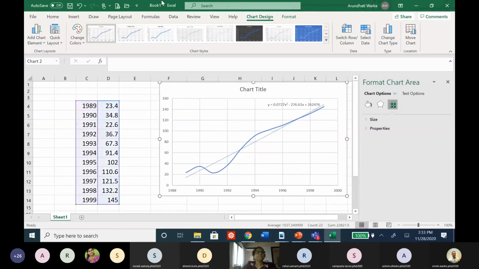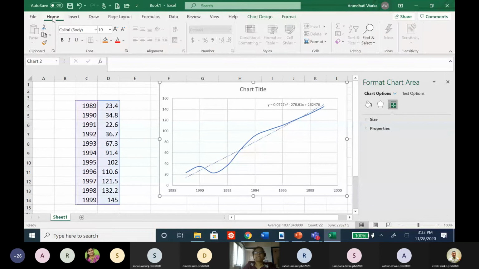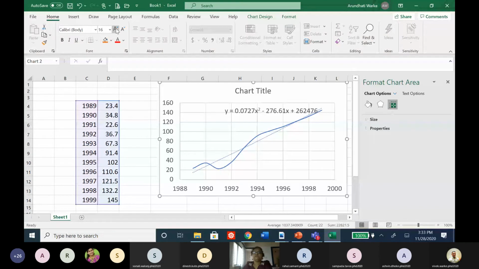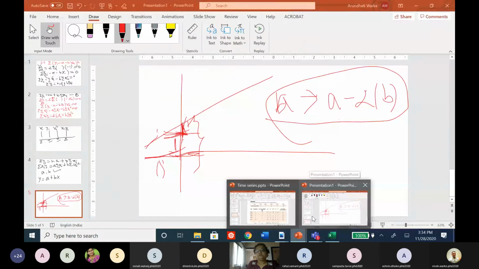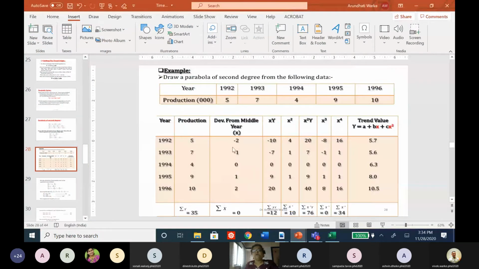Can you see the equation? Yes, ma'am. This is a second degree equation. Ma'am, can you tell me one more time, how did you get this chart? Okay. Can I change the data set a little bit so that you will be able to observe it carefully? Yes, ma'am. Or I can take a data set from this PPT itself and then we can think of it. But these are only 5 values.